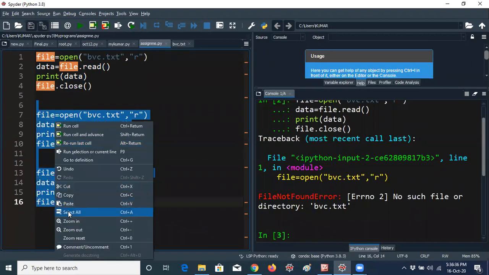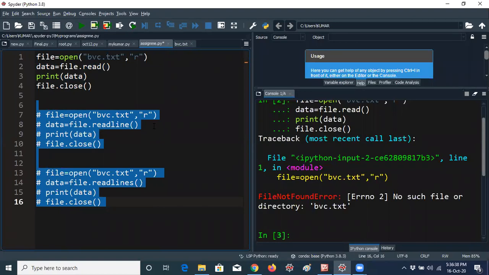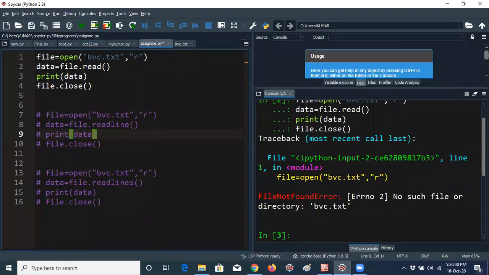Let me comment this. It's better to give r here. Wherever it may be, it will automatically follow. That's not a problem at all.